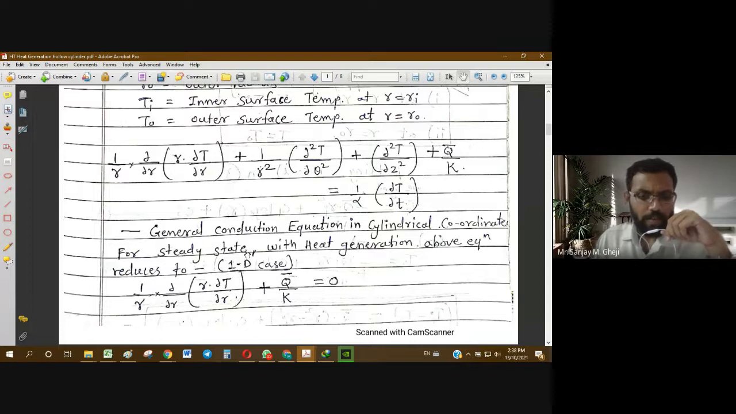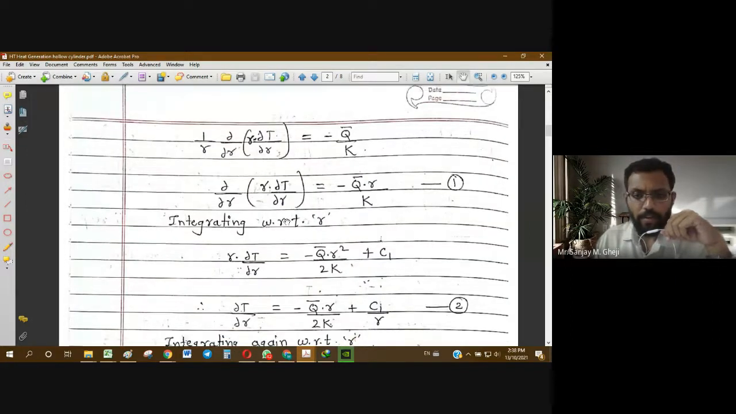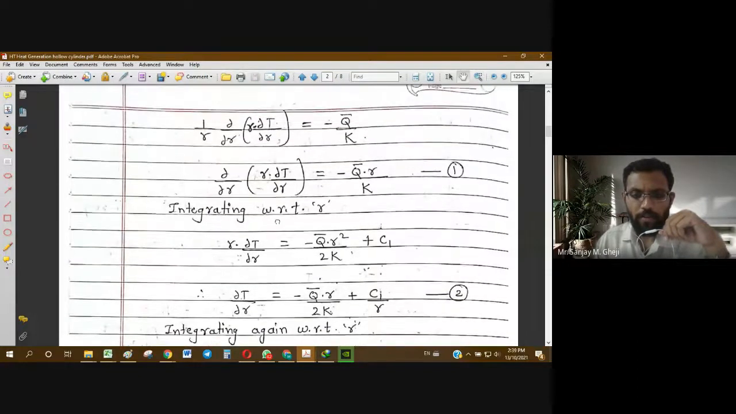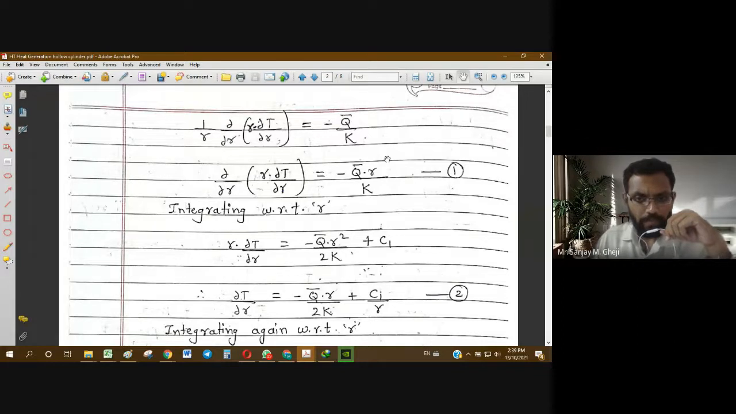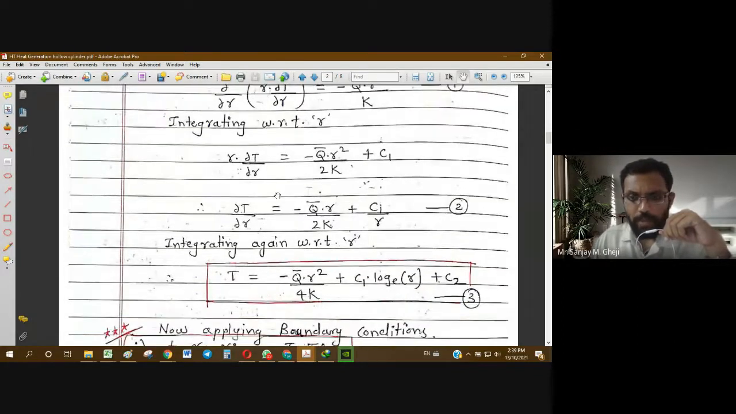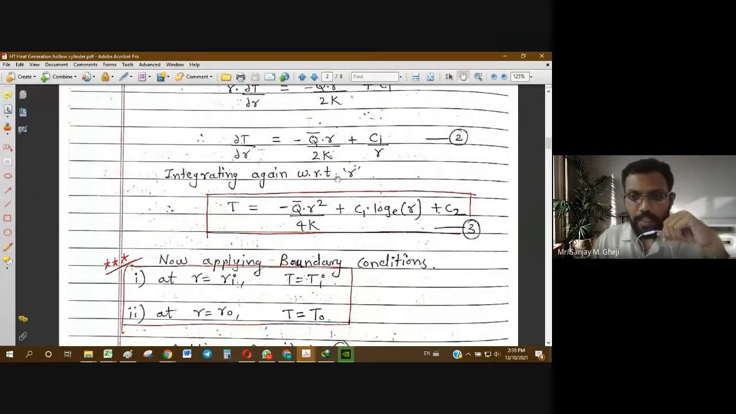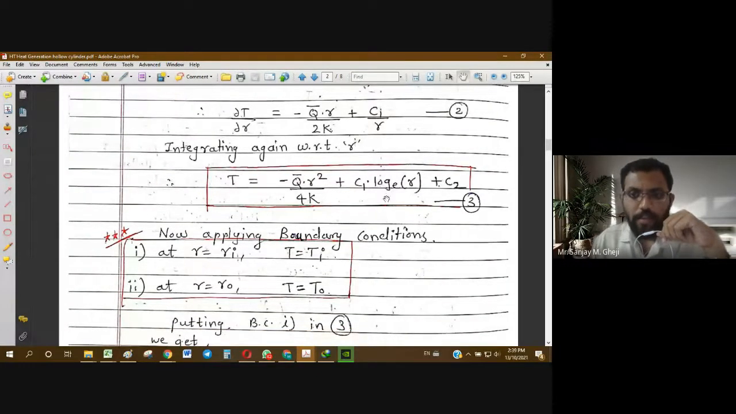Now we have to solve this in the usual manner. We first integrate, then integrate again, then we get the constants C1 and C2, and then we can go for boundary conditions. All this is very common, so I am not repeating these steps. After integrating, we get temperature in this form: T equals minus q bar r square upon 4k plus C1 into log of r plus C2. This is log to the base e of r. Sometimes it can also be written as ln of r.